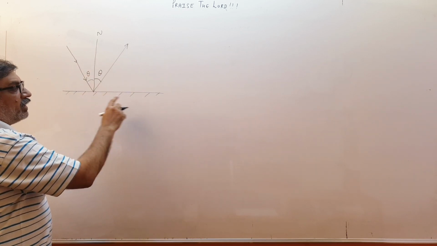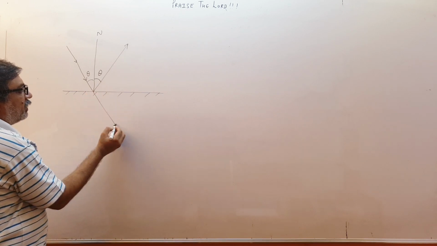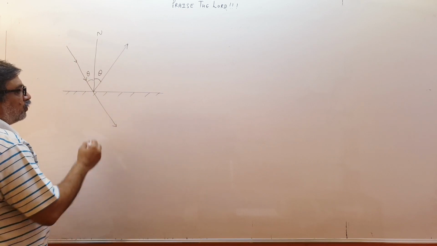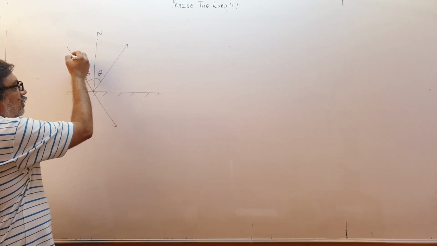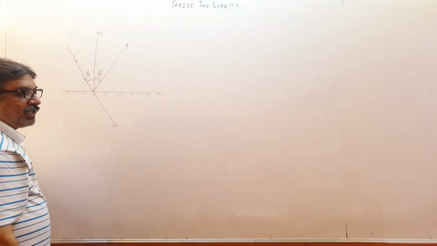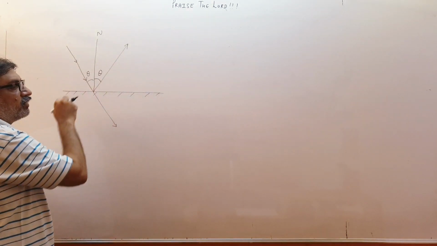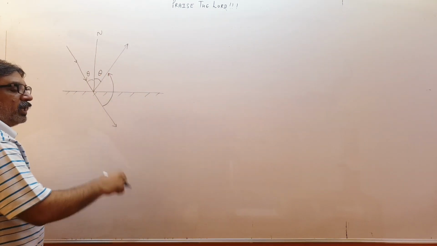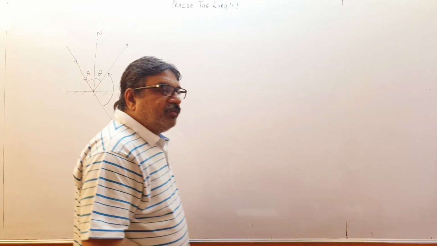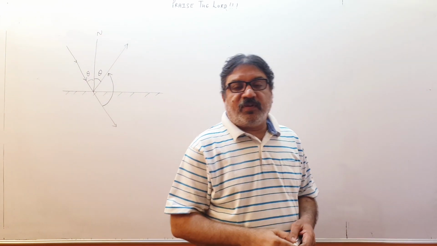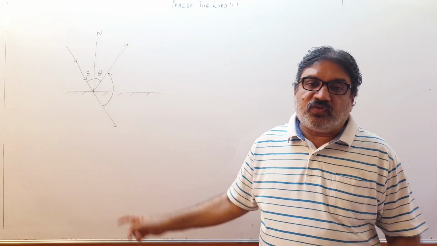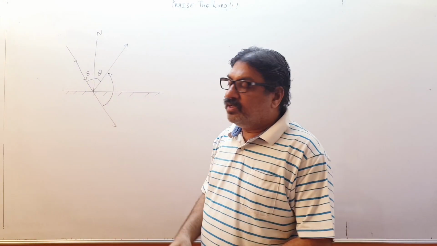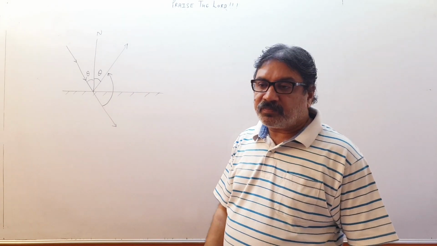If this mirror wouldn't have been there, then my ray of light would have gone like this. But now it is going like this. So if the mirror wouldn't have been there, then the ray of light coming like this would have traversed further like this. But now it is going like this. So it has taken a turn of this much. This is called angle of deviation. Angle of deviation means by how much amount your reflected ray has deviated from its actual path. From the actual path, it has taken a turn like this by this much amount. So this is your angle of deviation.